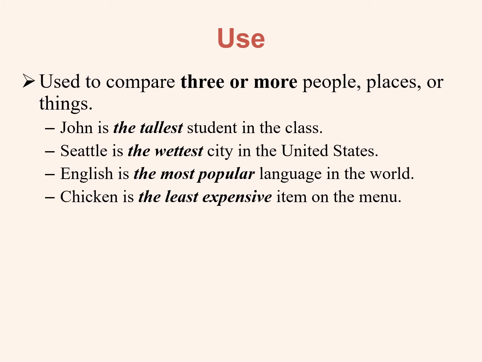Some examples. John is the tallest student in the class. I am comparing John with all of the other students in the class. Seattle is the wettest city in the United States, comparing Seattle with all of the other cities in the United States. English is the most popular language in the world, comparing English with all other languages. Chicken is the least expensive item on the menu, comparing the price of chicken with other things on the menu.